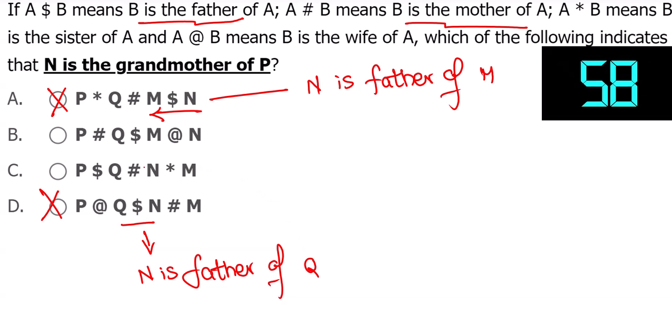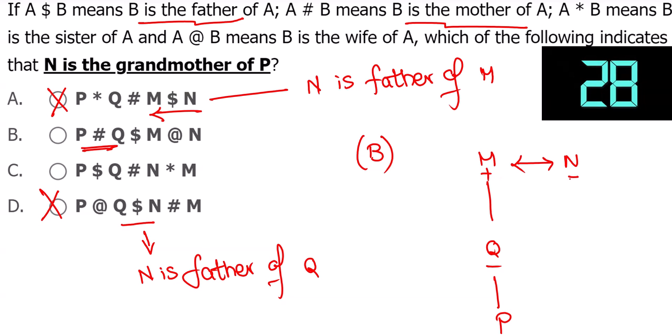Whereas here, N is mother of Q, okay. N is wife of M, fine. We can try among B and C, one option. If it fails, the other one. I'm trying the B option. As per option B, Q is mother of P. M is father of Q. N is wife of M. N is grandmother of P is correct.